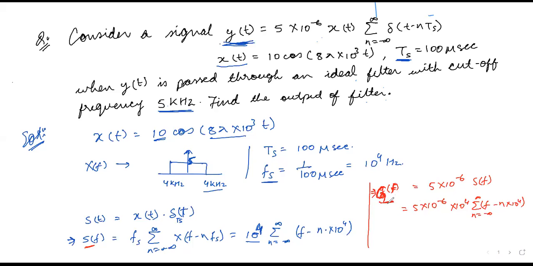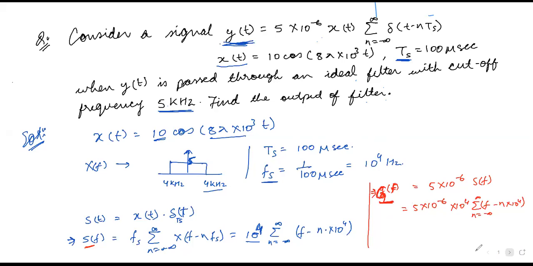So actually this signal is the signal which we have generated after the modulation, that is, after the sample and hold circuit. So what will be the filter output now?